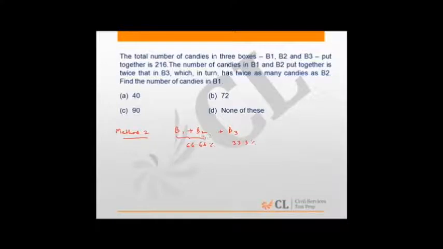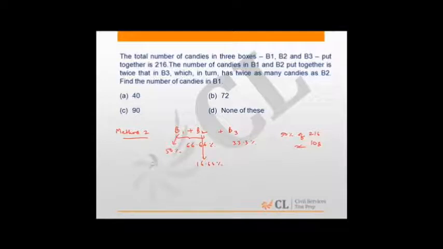And since B2 has half as much as B3, B2 will be 16.66%, which implies B1 has to be 50%, and 50% of 216 is 108. So by way of percentages, this question could have been done without writing anything on the paper.